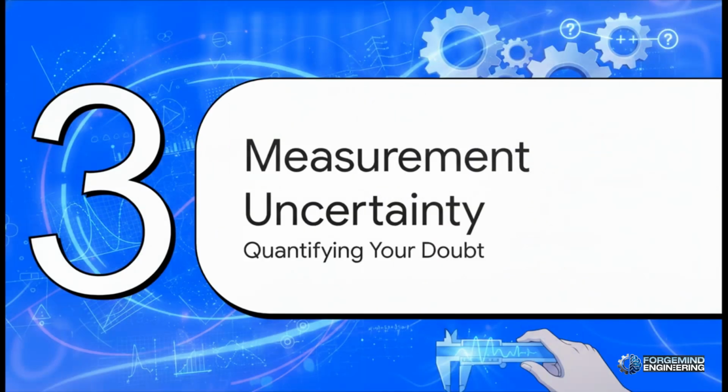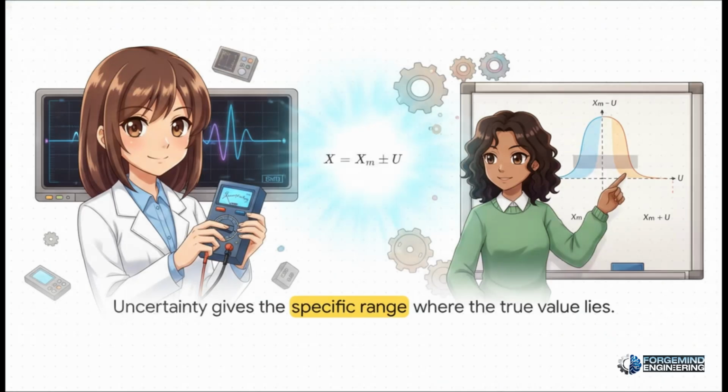Section 3. Quantifying doubt. Measurement uncertainty. We're going to shift gears a little bit now. We've gone from just finding our errors to formally accepting and mathematically reporting our doubt. You see, in professional engineering and science, you almost never state a measurement as an absolute, rock-solid fact. An engineer is never going to write down that a reading is exactly 5 volts. Instead, they'll report that measured value with a plus or minus uncertainty window, so something like 5 volts plus or minus 0.1 volts. Uncertainty isn't a mistake, right? It's the specifically quantified range where we confidently expect the true value to live.